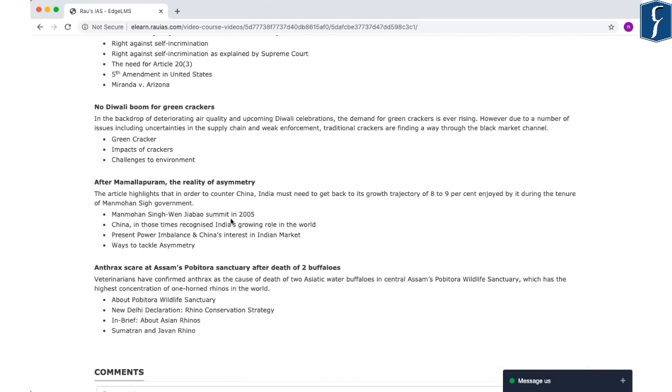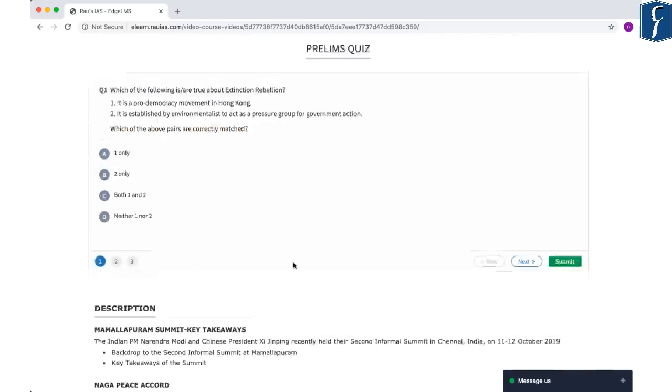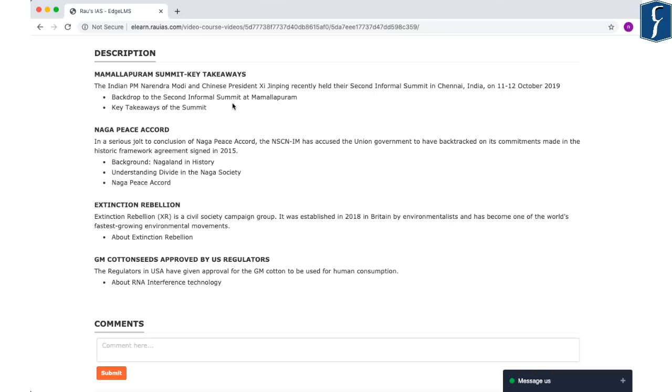Now here this particular news was discussed with respect to 'After Mamallapuram, the reality of asymmetry'. It says that the article highlights that in order to counter China, India needs to get back to its growth trajectory of 8 to 9% enjoyed during the tenure of Dr. Manmohan Singh. Similarly, in the video dated 13th October 2019, the Mamallapuram summit takeaways were discussed as the Chinese President Xi Jinping arrived in India for an informal summit with Indian Prime Minister Narendra Modi.